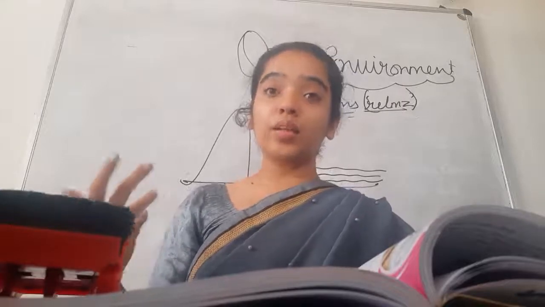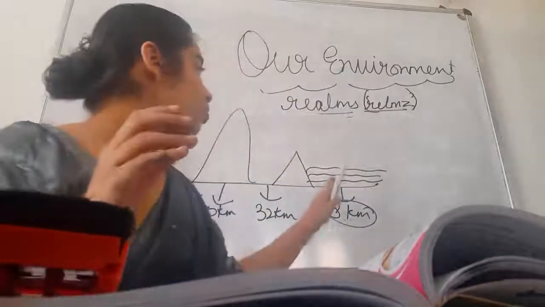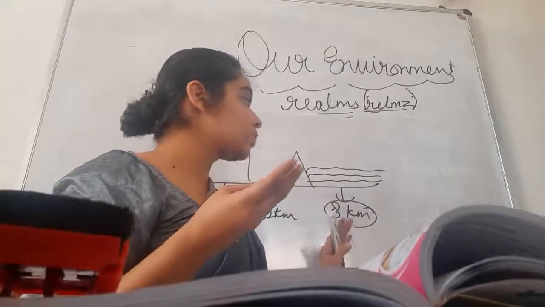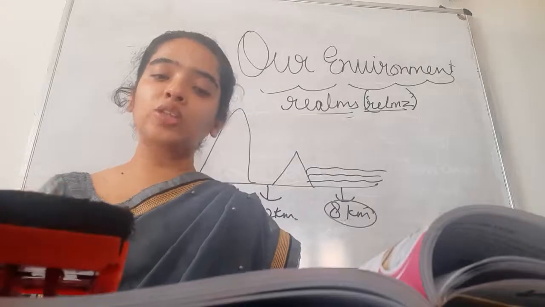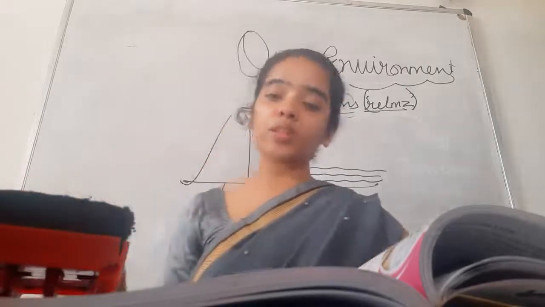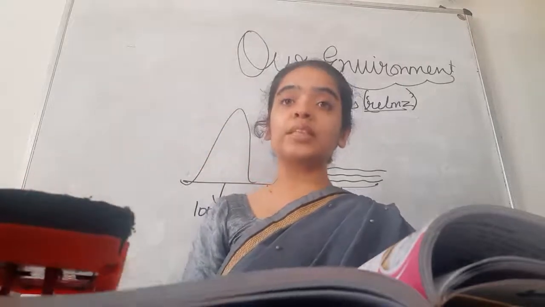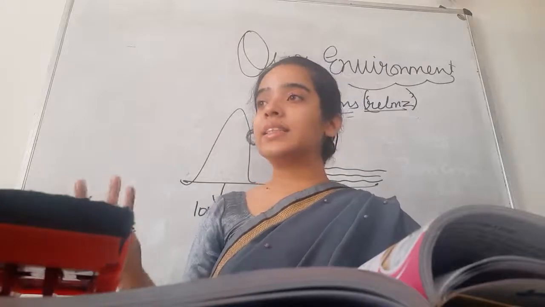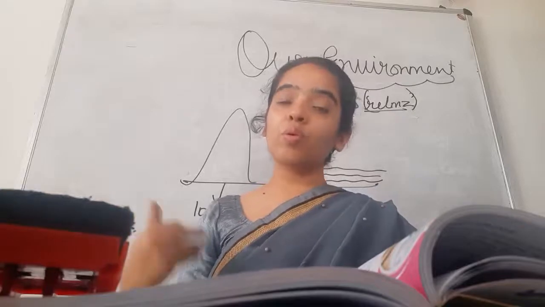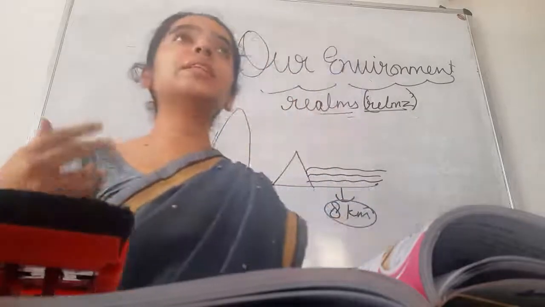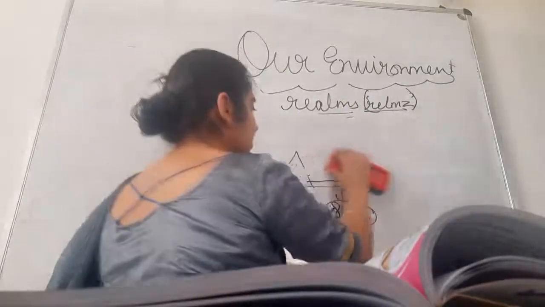So lithosphere is so very important for building roads, railways, factories, for agricultural purposes. Land is so very important. Lithosphere means land, and land is needed for so many purposes, like for growing crops, for building houses, for roads. It is always easy to have flat land.